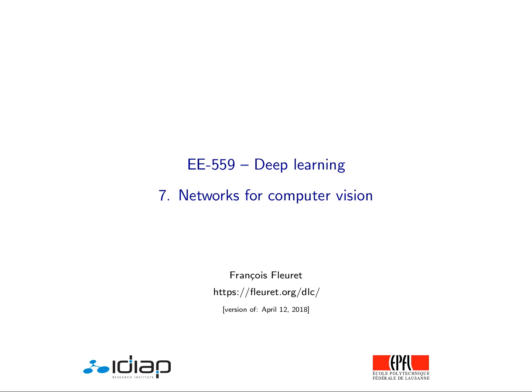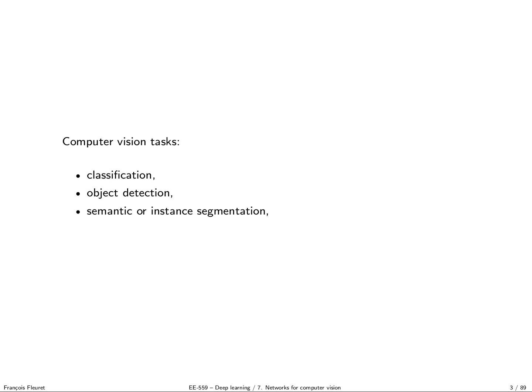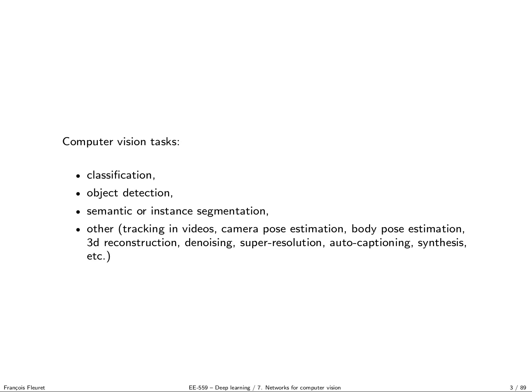So we start with the list of tasks on datasets from the computer vision community. The three tasks we are going to see today are classification, object detection, and semantic or instance segmentation. But of course, it's just a subset of all the problems you may want to solve regarding processing images and videos.